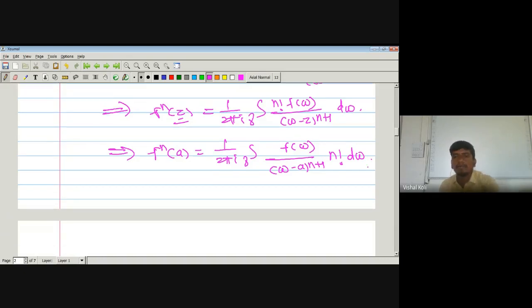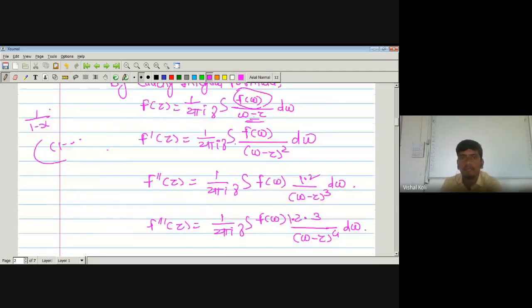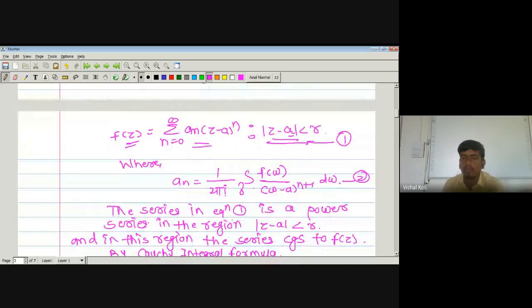Okay, but what is the value of a n from previous steps? a n is nothing but 1 upon 2 pi i integration over the curve gamma f of w upon w minus a to the power n plus 1 dw.